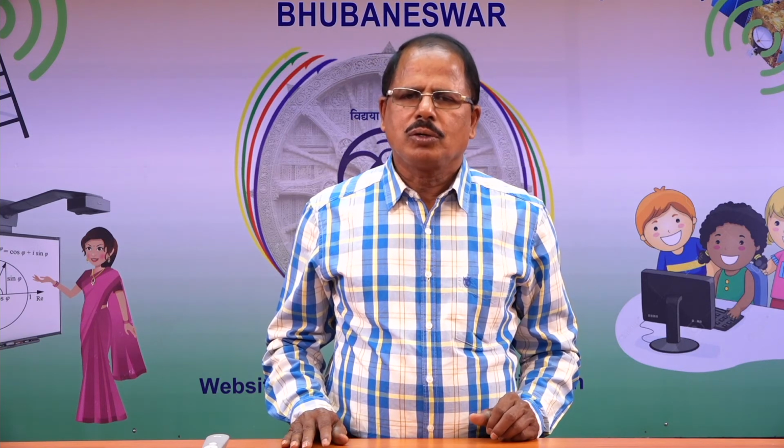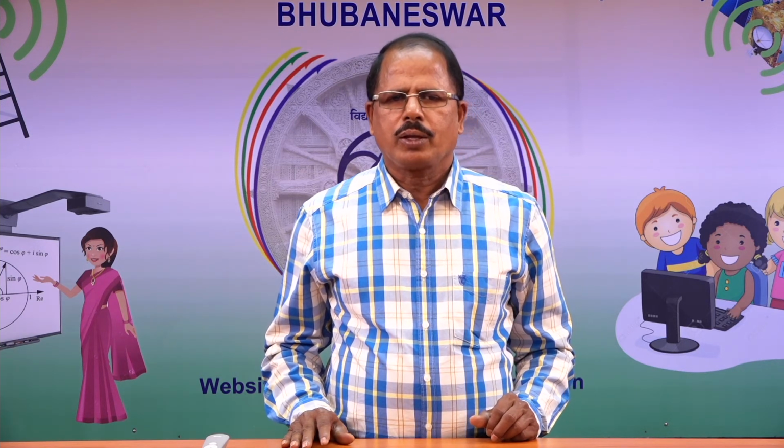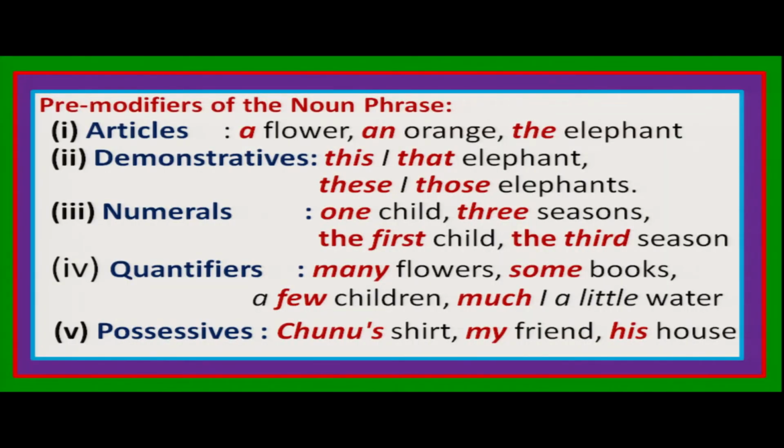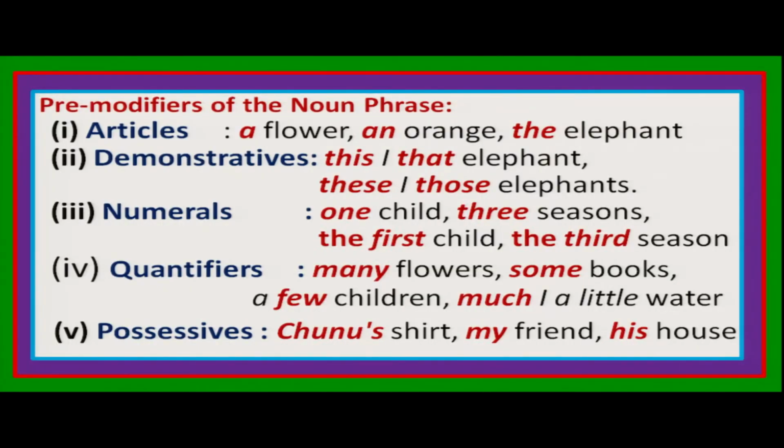Much and little are used for uncountables, right? Possessives: my friend, his house. You see, my, his, their, all these are possessives, and they are also used as pre-modifiers or before the head noun in the noun phrases, right?